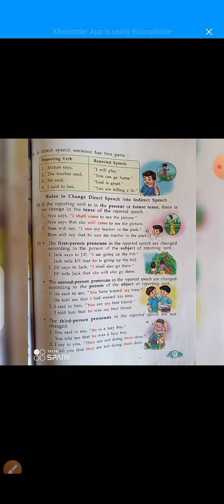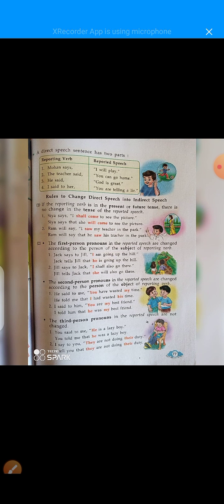Number one, Mohan says, I will play. The reporting verb is Mohan says, and the reported speech is I will play.